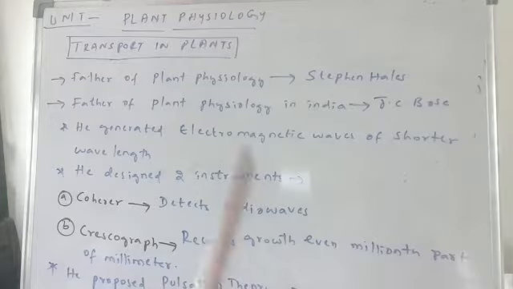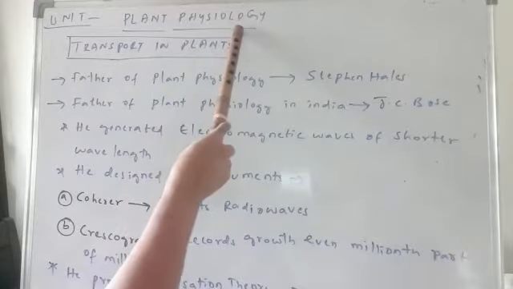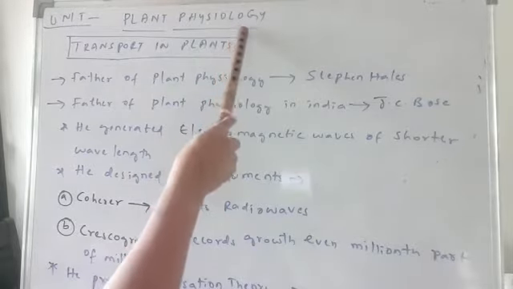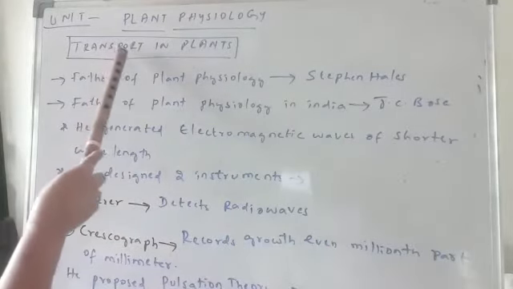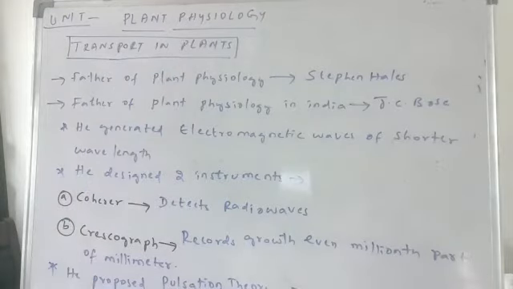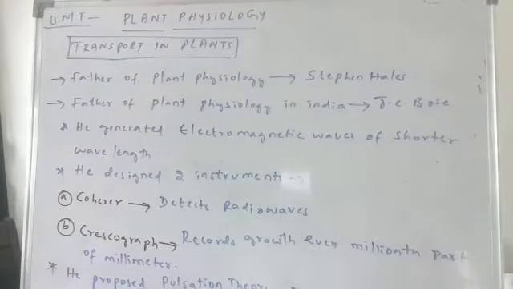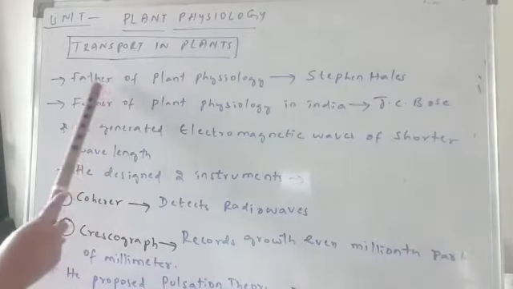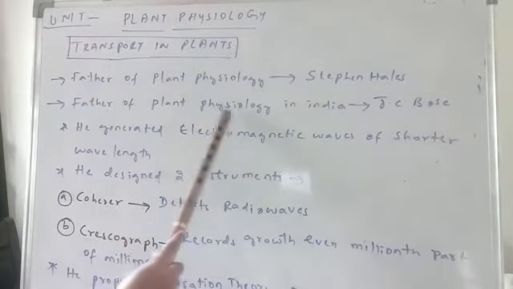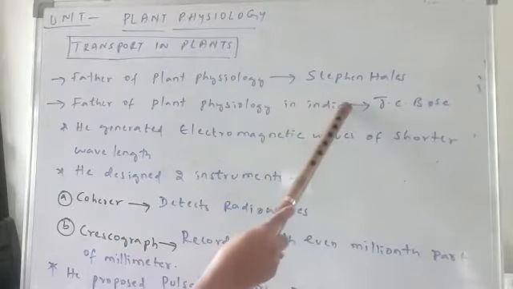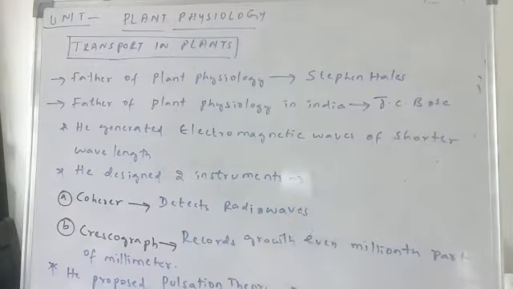So, this unit is all about learning the functional aspects of the plant. In that there are 5 chapters. We are going to start with the first chapter, which is transport in plants. Before entering the chapter, let's understand some important scientists and their work. Father of plant physiology is Stephen Hales. Father of plant physiology in India is Jagadish Chandra Bose. And J.C. Bose is one of the important persons.